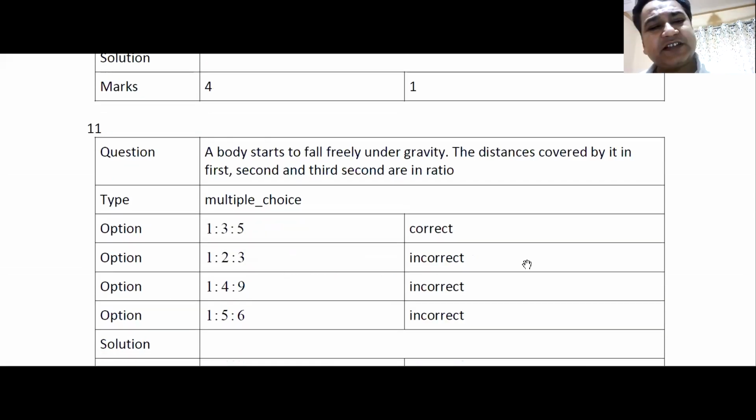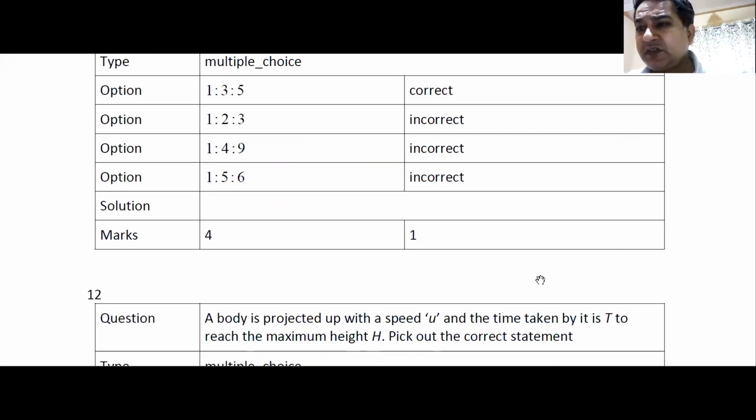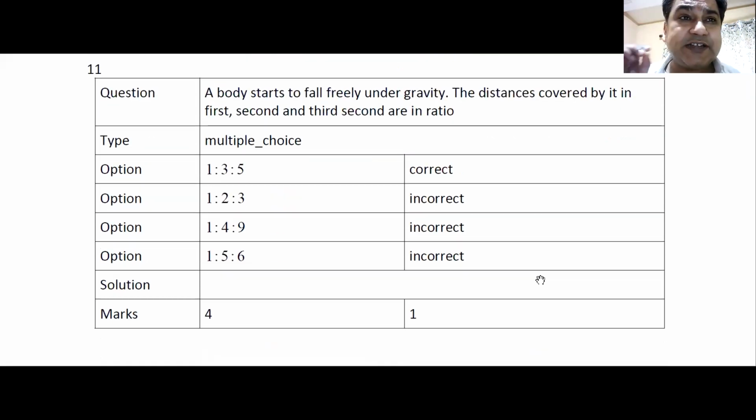Question number 11, we have discussed it many times. It is falling under gravity. What is the ratio of the distances it travels in the first second and the third second? You can just put the formula for 1 second. We have done this in the class. In the first second, how much it moves. In the second second, how much it moves. In the third second, how much it moves. I think the ratio is 1:3:5. Put the values. Your displacement in the nth second. Remember the formula: u plus a by 2 into 2n minus 1. That I think was the formula. Put that formula in this equation and you will get your answer. Yes or no? We understand this? Can I have some raised hands?